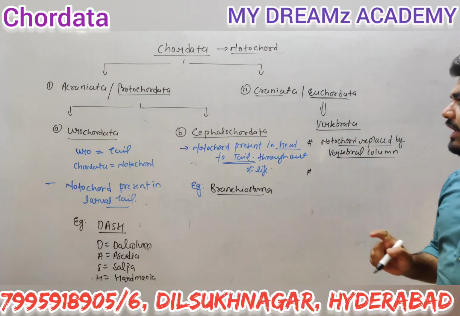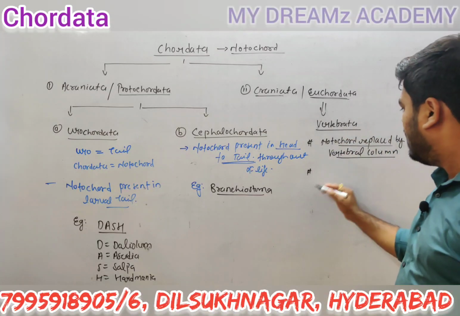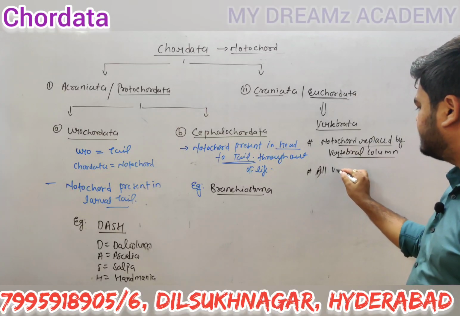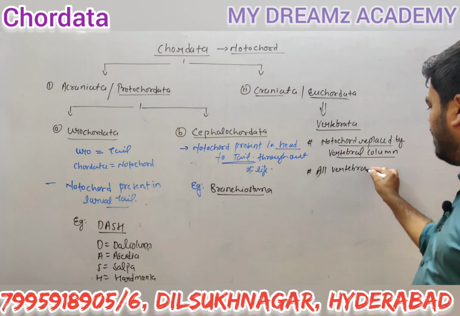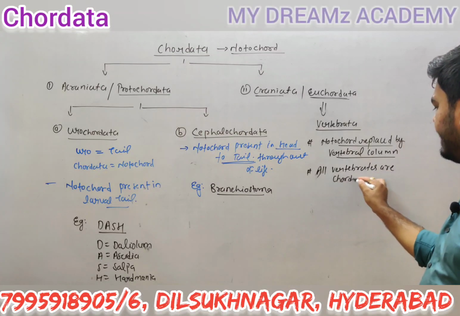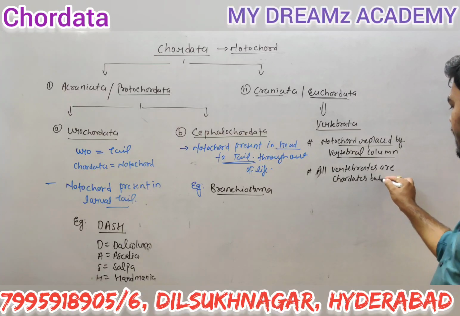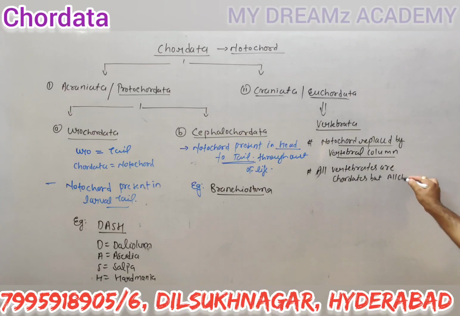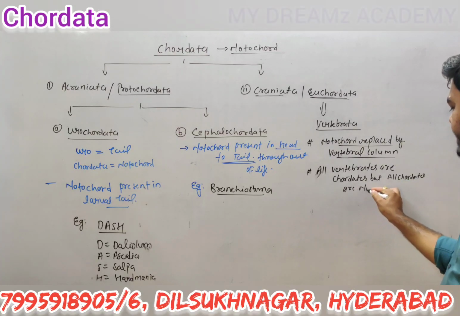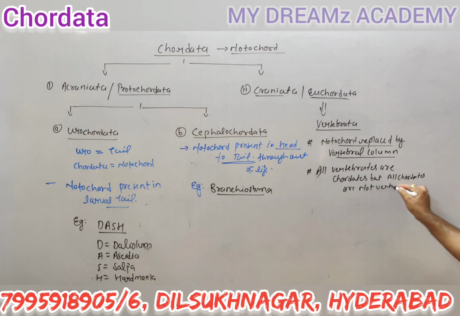One another point: all vertebrates are chordates, but all chordates are not vertebrates. This is a very important point.